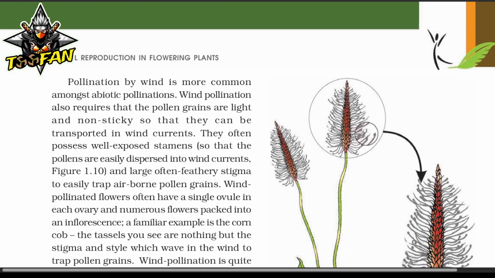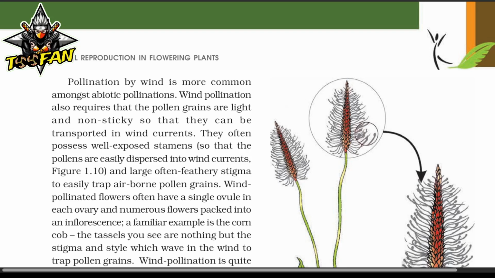Pollination by wind is more common amongst abiotic pollination. Wind pollination also requires that pollen grains are light and non-sticky so that they can be transported in wind currents. They often possess well-exposed stamens so that pollen is easily dispersed into the wind currents. A large, often feathery stigma is present to easily trap airborne pollen grains.